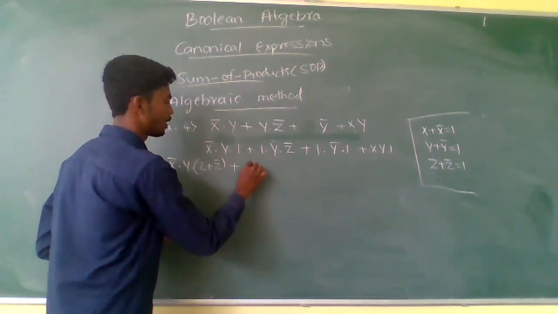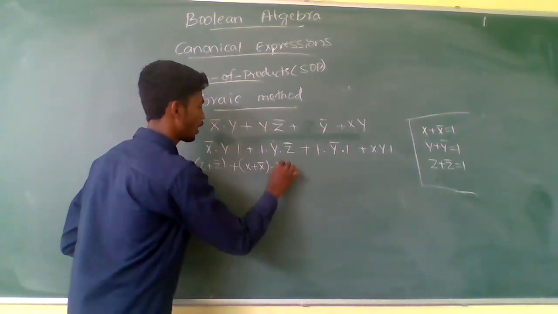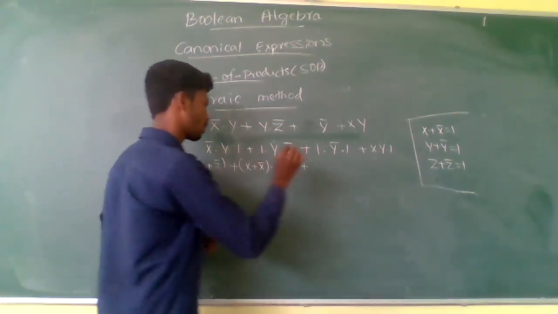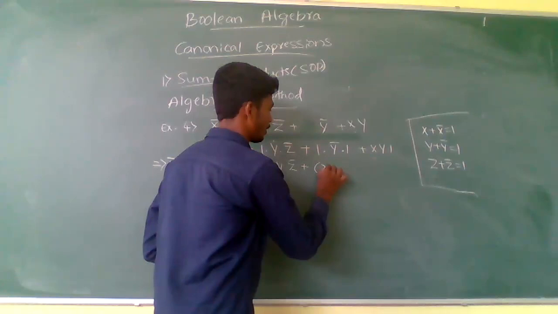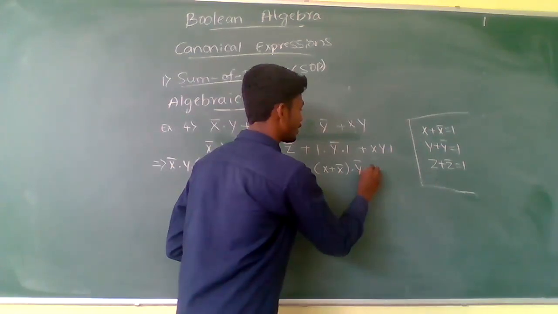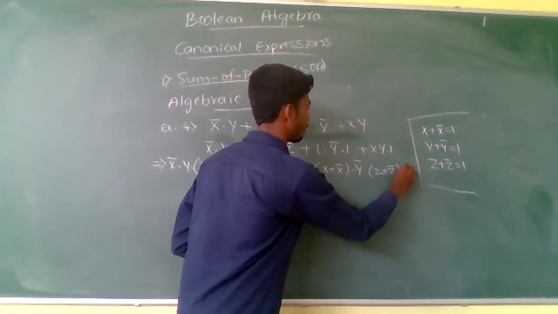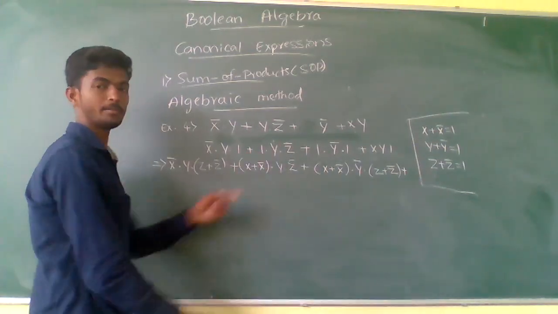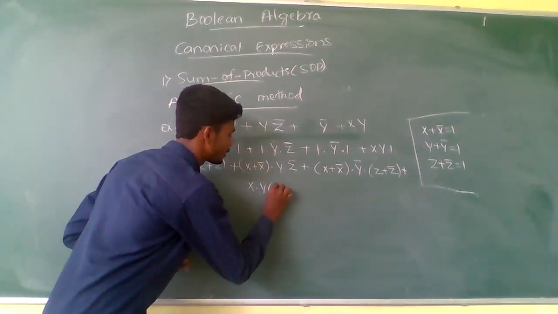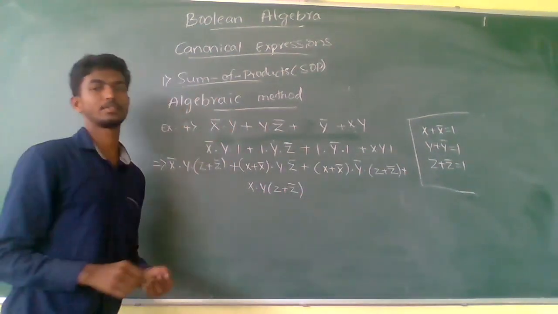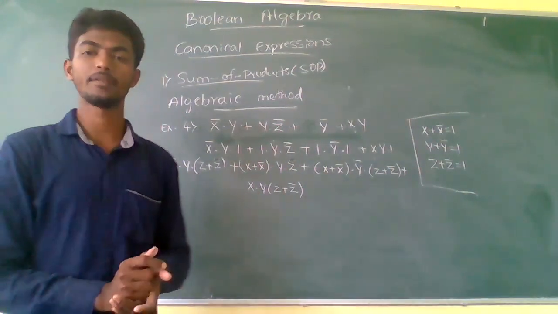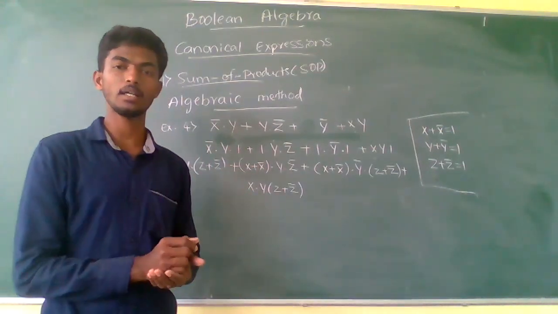X is missing: x plus x complement into y z complement, plus here x and z are missing, so substitute both: x plus x complement into y complement into z plus z complement, plus the next term, x and y are there, z is missing: x y into z plus z complement. This is the main step in the algebraic method of converting the given Boolean expression into the canonical SOP form.